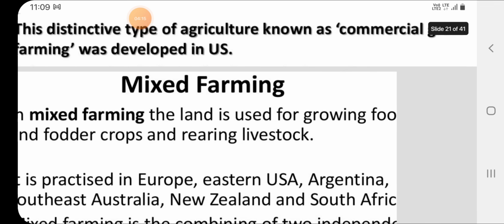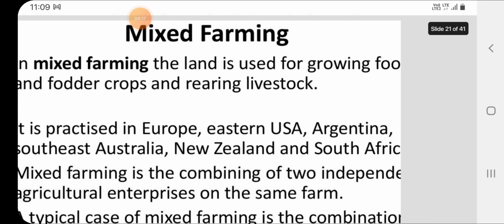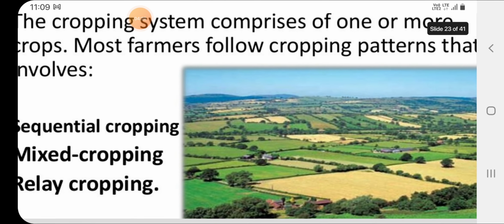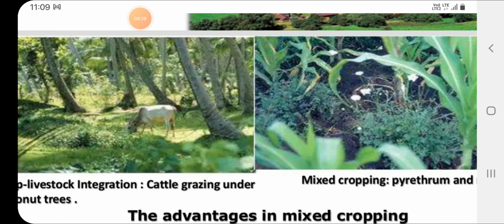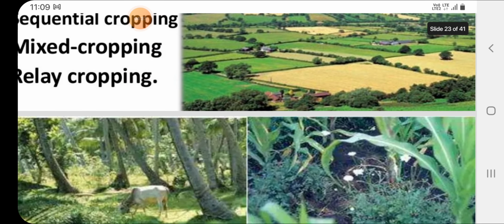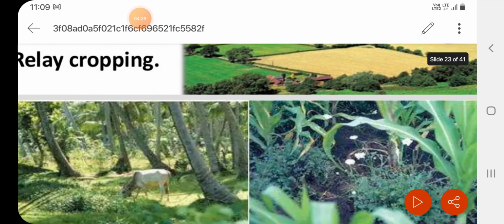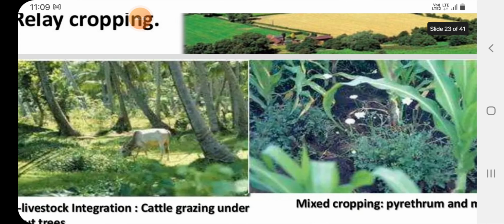Then comes mixed farming. In mixed farming, the land is used for growing food and fodder crops and rearing livestock. Here we can see mixed farming. What do you mean by mixed farming? The land is used for growing food and fodder crops and rearing livestock. Growing food, then rearing livestock, then fodder crops.